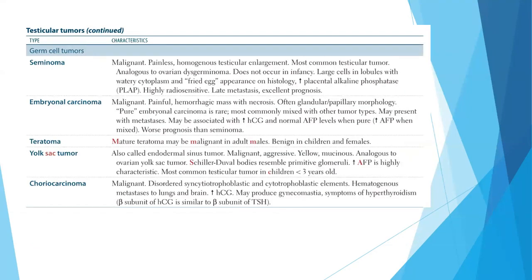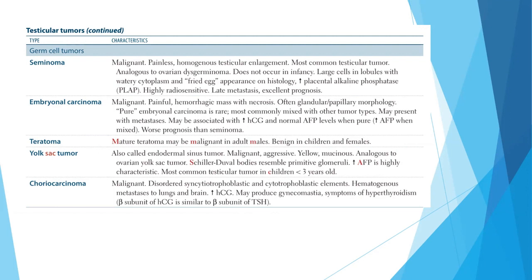Seminoma is a malignant, painless, homogeneous testicular enlargement, which is the most common testicular tumor, and it is analogous to dysgerminoma. There is an increase in placental alkaline phosphatase, and it is highly radiosensitive. Embryonal carcinoma is a malignant, painful hemorrhagic mass with necrosis, and there is increased HCG and normal alpha-fetoprotein levels when pure. It has a worse prognosis than seminoma.